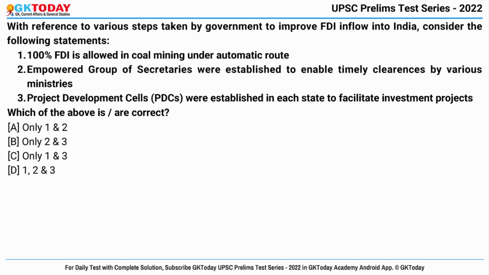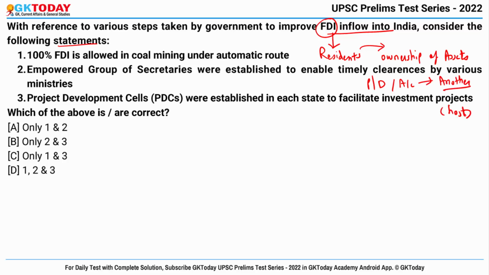Question number 1. With reference to various steps taken by the government to improve FDI inflow into India, consider the following statements. First of all, what is FDI? This is a kind of process whereby residents of one country acquire ownership of assets for the purpose of controlling production, distribution or any other activities of a firm in another country, which is called the host country. It is different from foreign portfolio investment, where the foreign entity merely buys stocks and bonds of a company. FPI does not provide the investor with control over the business.